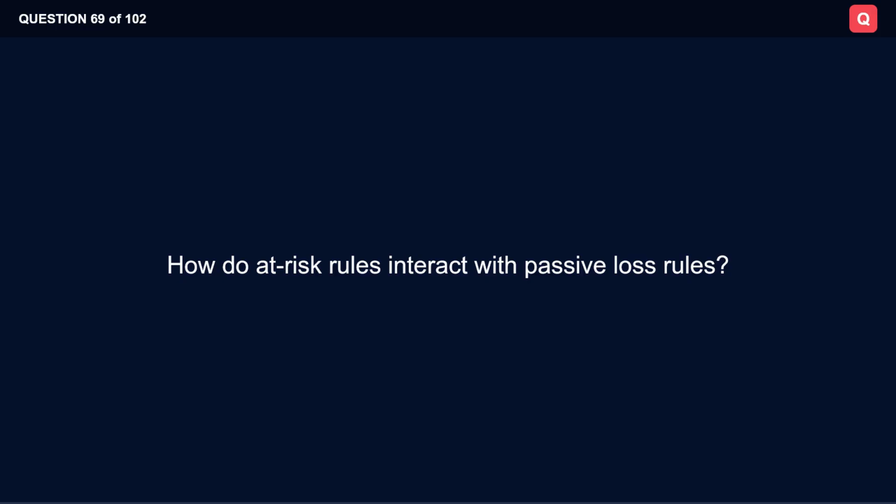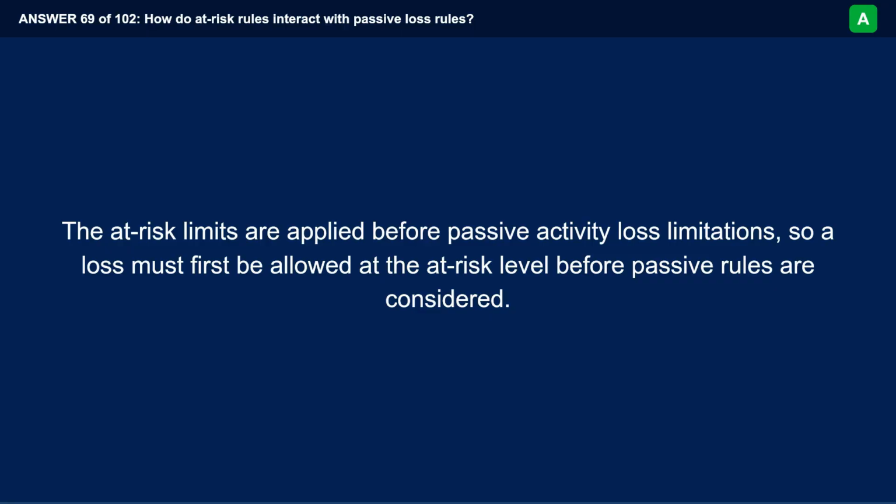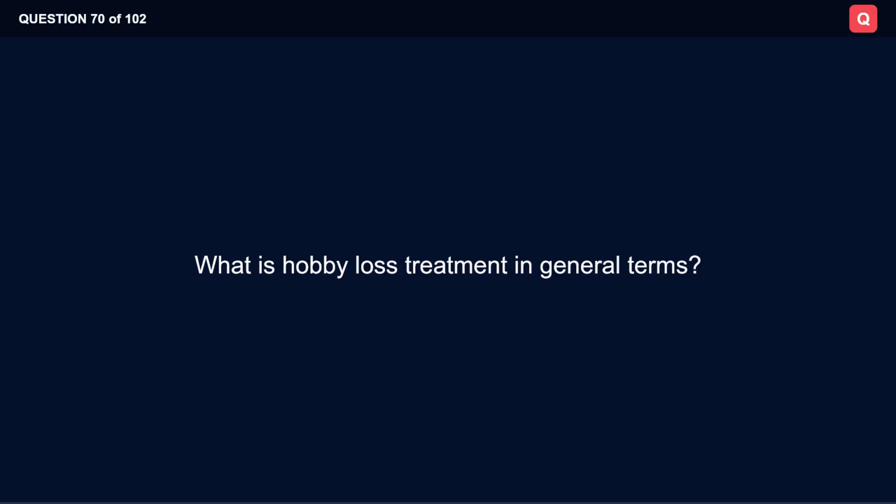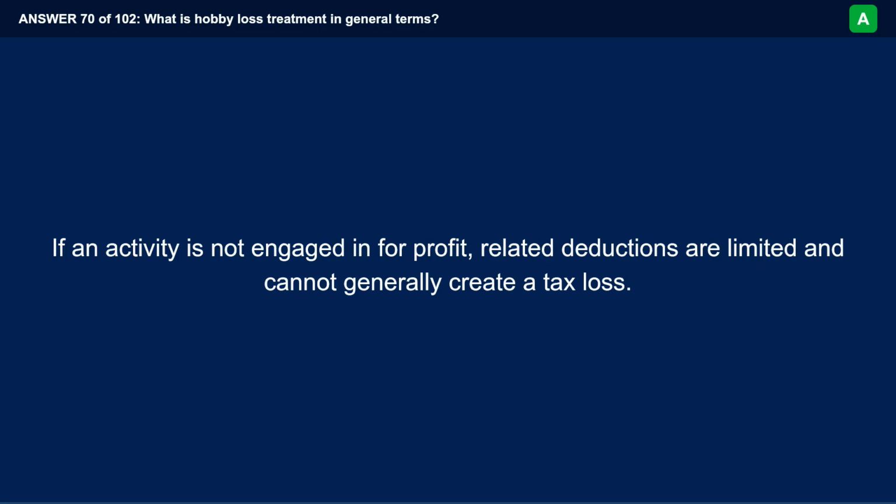How do at-risk rules interact with passive loss rules? The at-risk limits are applied before passive activity loss limitations, so a loss must first be allowed at the at-risk level before passive rules are considered. What is hobby loss treatment in general terms? If an activity is not engaged in for profit, related deductions are limited and cannot generally create a tax loss.